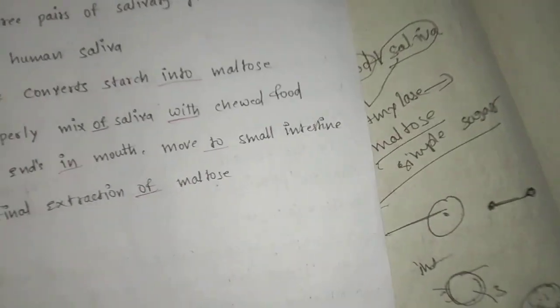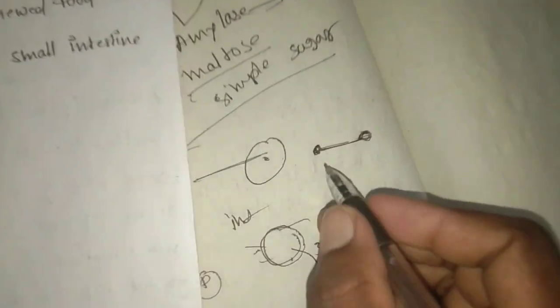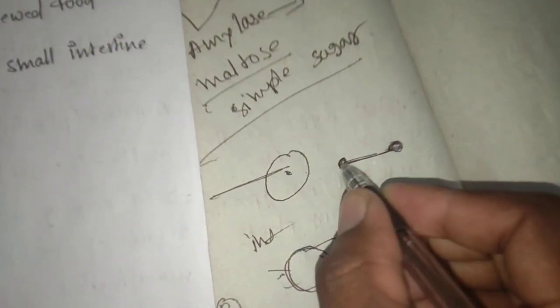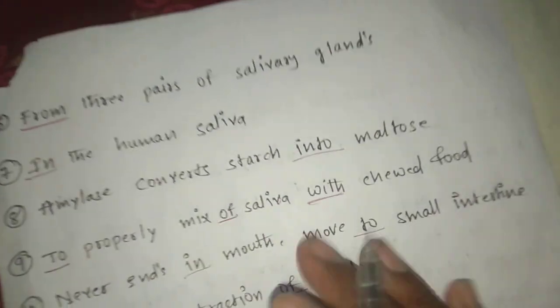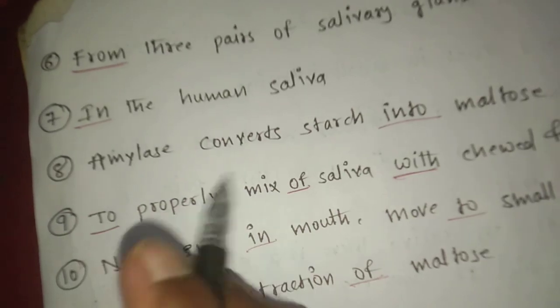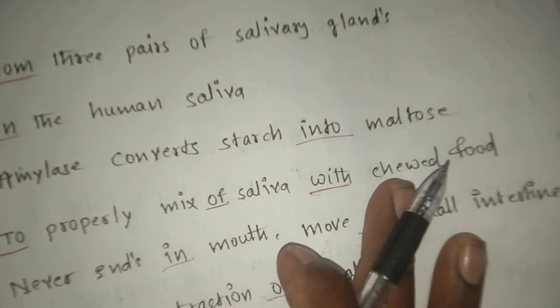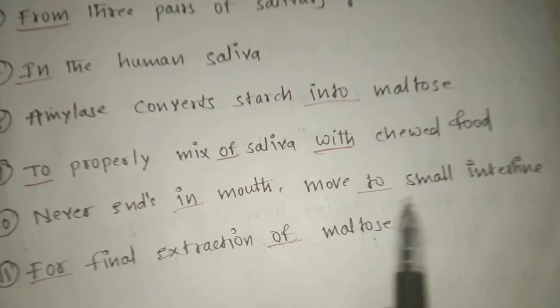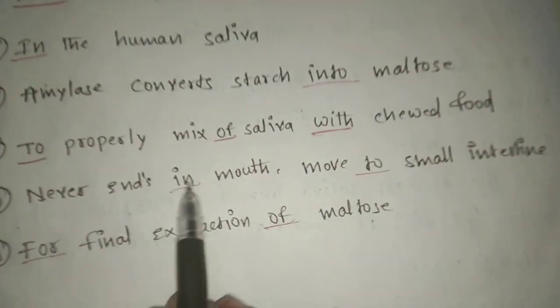So milk converts into curd. Milk is the first form, converting into curd. Yes, one form to another form. Again, this is the same case. For example, the enzyme amylase converts starch into maltose. As another example, milk converts into curd, one form to another form. Now it's clear. This is a preposition.